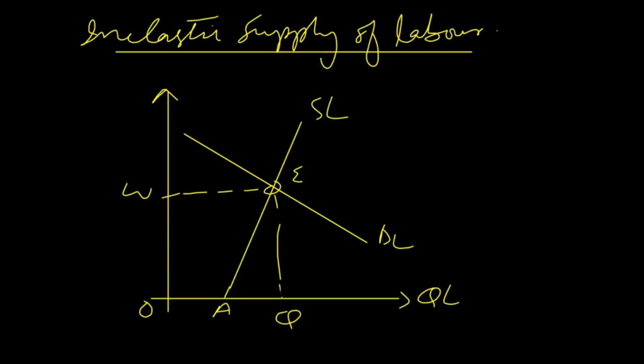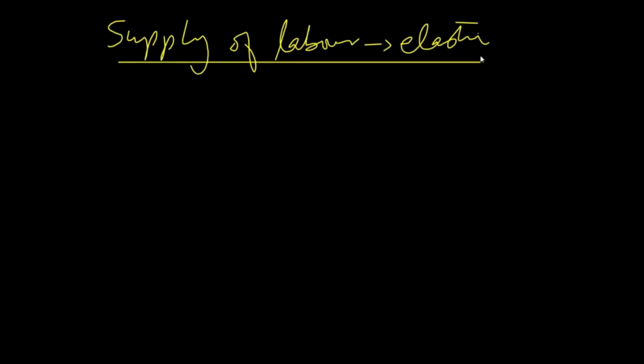In this graph, you can see that the area below the supply curve and before working hours is transfer earning. So this much is transfer earning, and this is the economic rent. Workers who have inelastic supply are highly qualified and highly experienced, and they cannot move to alternative jobs. The job they are already doing is the best job for them. So if they choose another job, then definitely they will have to sacrifice more, meaning their economic rent will be greater.